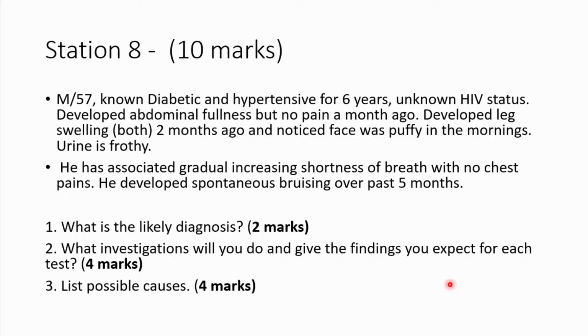So station 8, you have a male that's 57. This is a known diabetic and hypertensive for 6 years, unknown HIV status, who developed abdominal fullness, but no pain, a month ago, developed leg swelling, both legs, 2 months ago, and noticed the face was puffy in the morning. Urine is frothy. He has associated gradual increasing shortness of breath with no chest pains. He developed spontaneous bruising over the past 5 months. So that's a mouthful question.